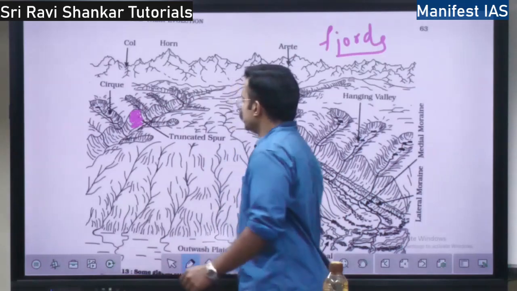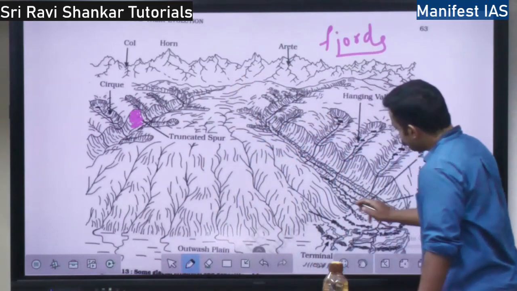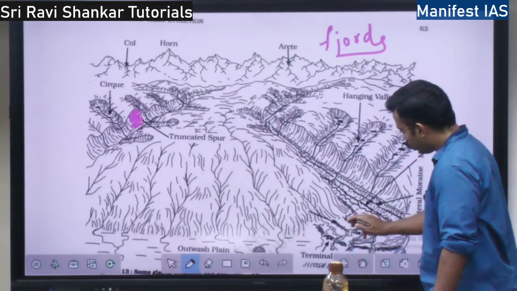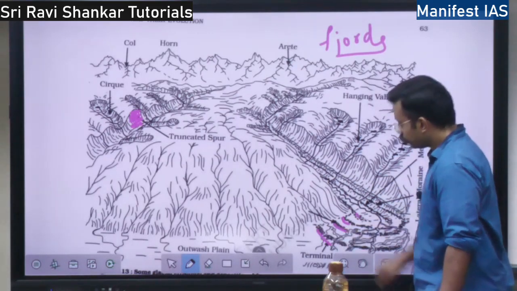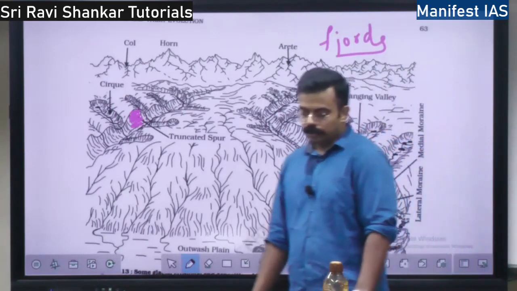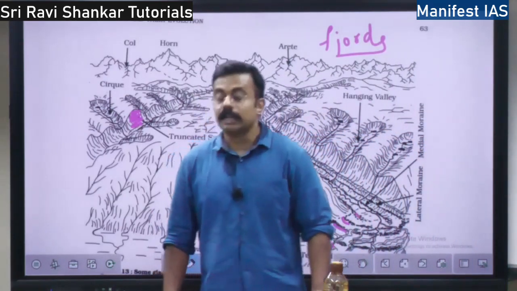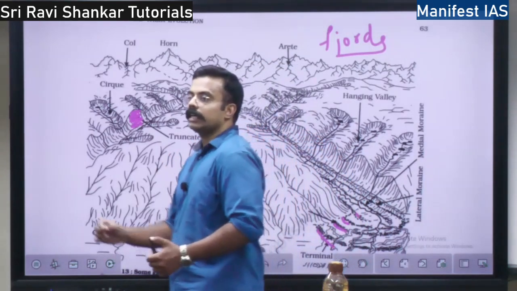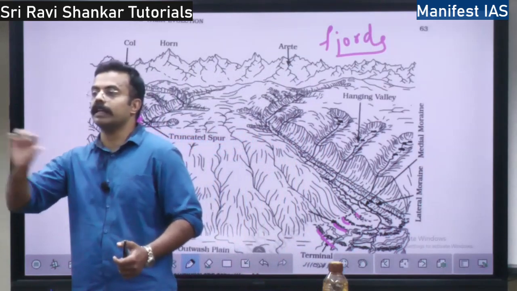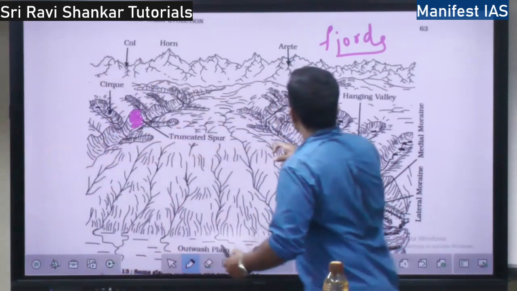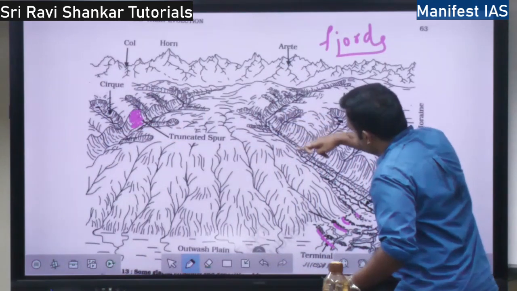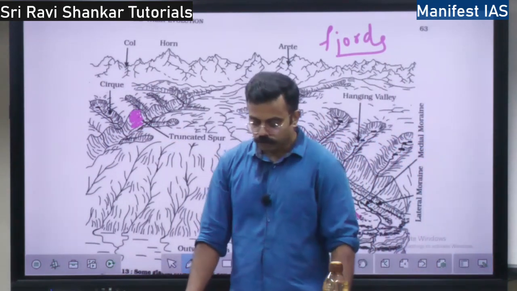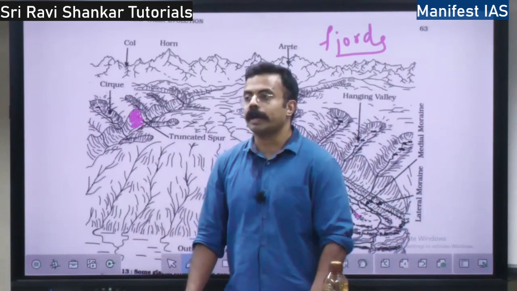So what are moraines? See, can you see small dots here? These are moraines, right? They are the long ridge of deposits. Ridge means it is just like a mountain, a small hill. So there will be a long ridge, from here to here. They are the long ridge of deposits. So there are multiple types of moraine.